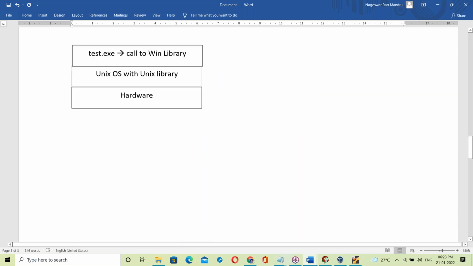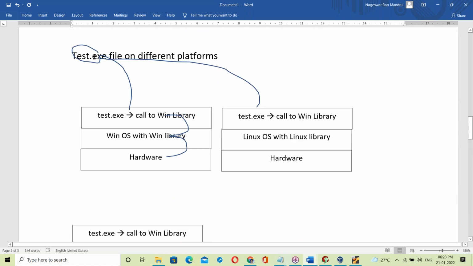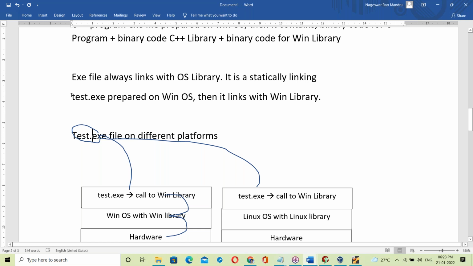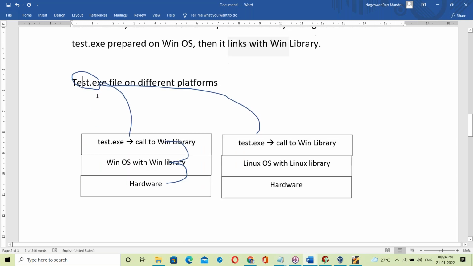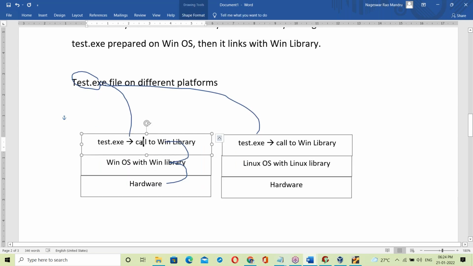Previously, with our test.exe file, at the time of generating the exe file itself, it links with the OS library. The exe file contains the OS library, already linked. When you place that exe file on Windows, it calls the Windows library.